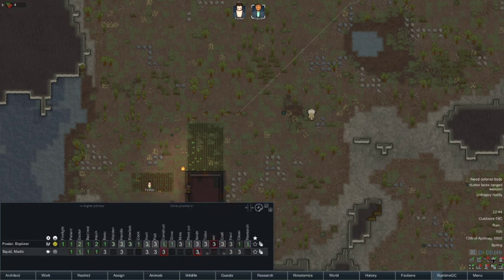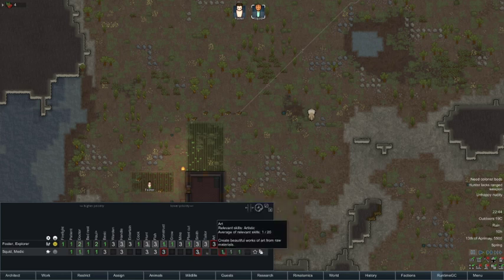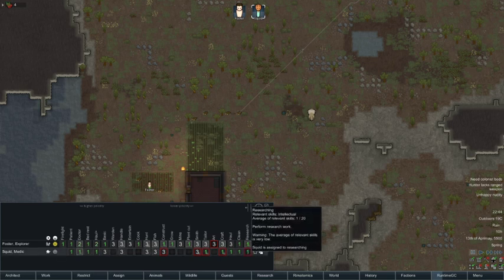How about we get Squid to do our hauling and cleaning? He wants to learn crafting, so why not while we're young? He also wants to learn tailoring. Maybe he can make our clothes. We'll stick him on 1 for research too. But yeah, he can't do anything else.